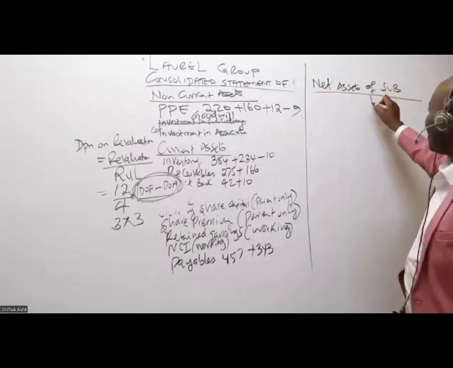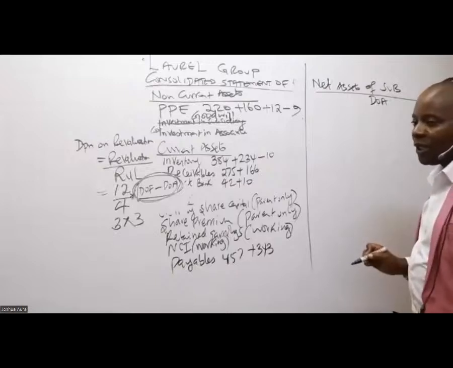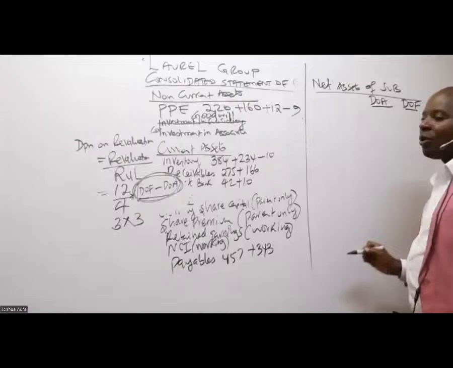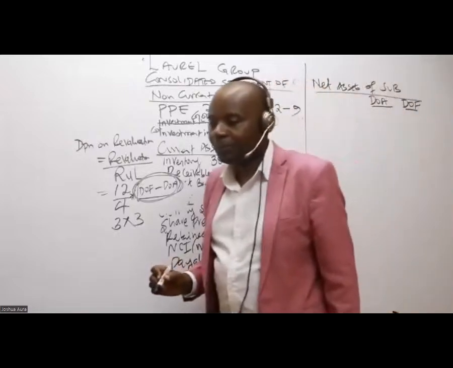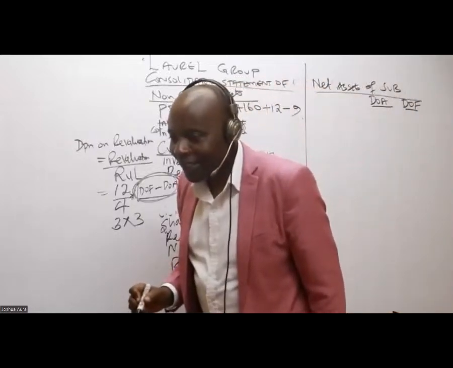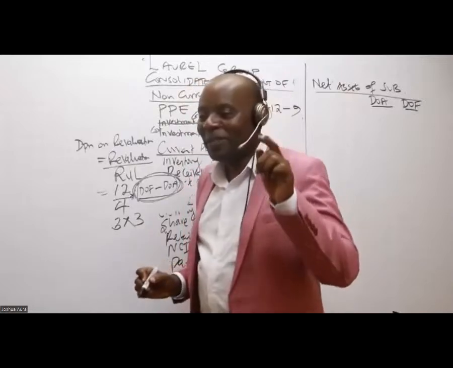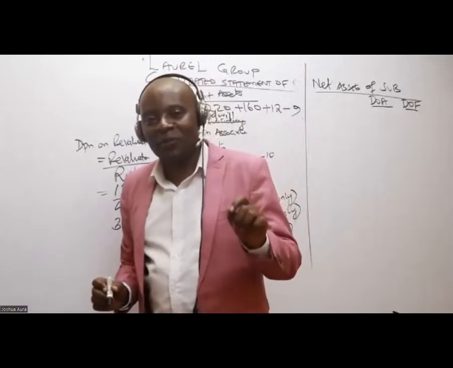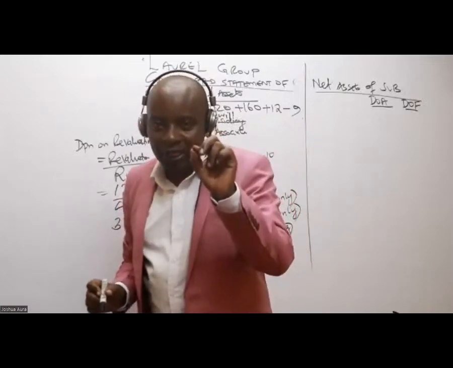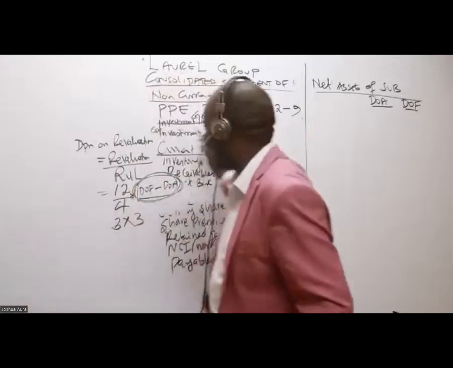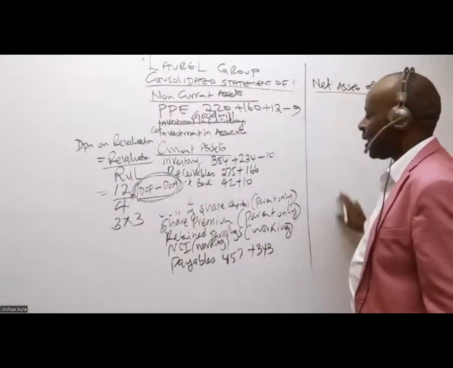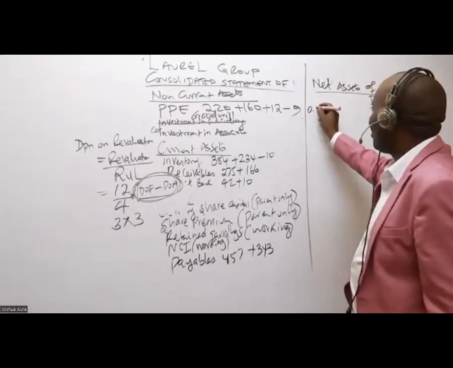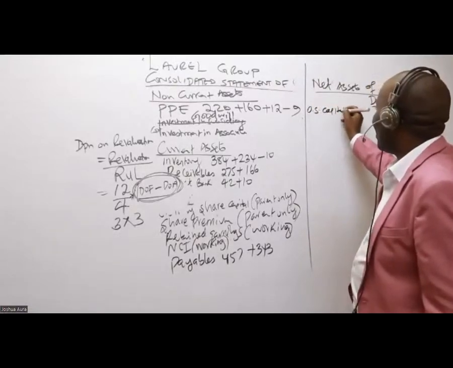So in this case, I have the net assets at the date of acquisition, and net assets at the date of financial statements. Is there anybody who is able to remind us, ladies and gentlemen, the equity components? Remember, we're talking of equity components. What should I write here in this important table? Ordinary share capital. Thank you very much.